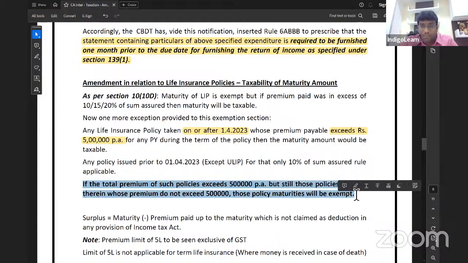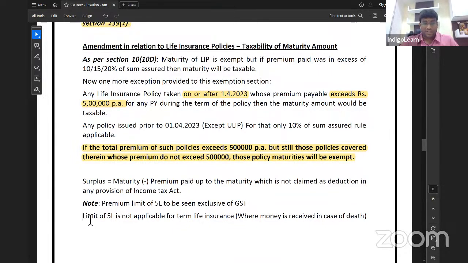If the total premium of such policies exceeds 5 lakh per annum, but still those policies covered therein whose premium does not exceed 5 lakhs, those policy maturities will be exempt. Very important amendment. No doubt about it. There is one first question in RTP on this related concepts. Very important point.